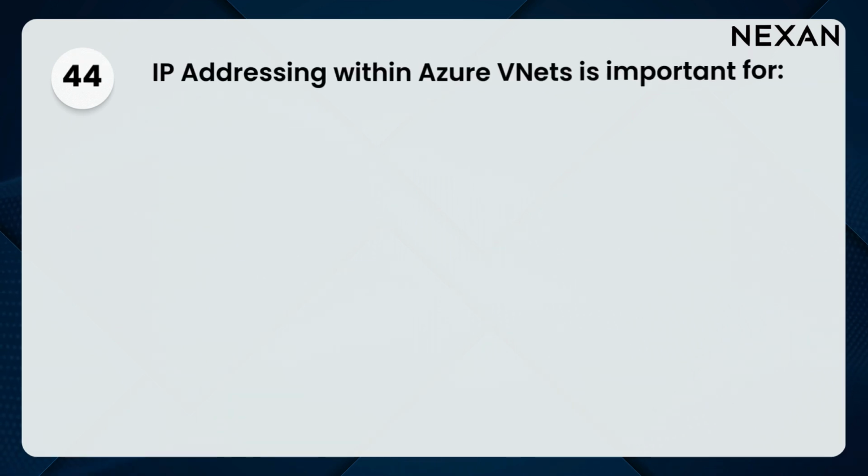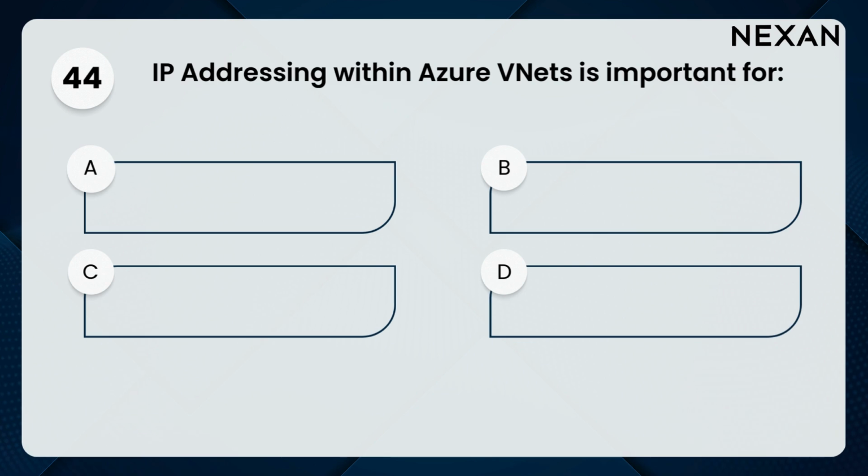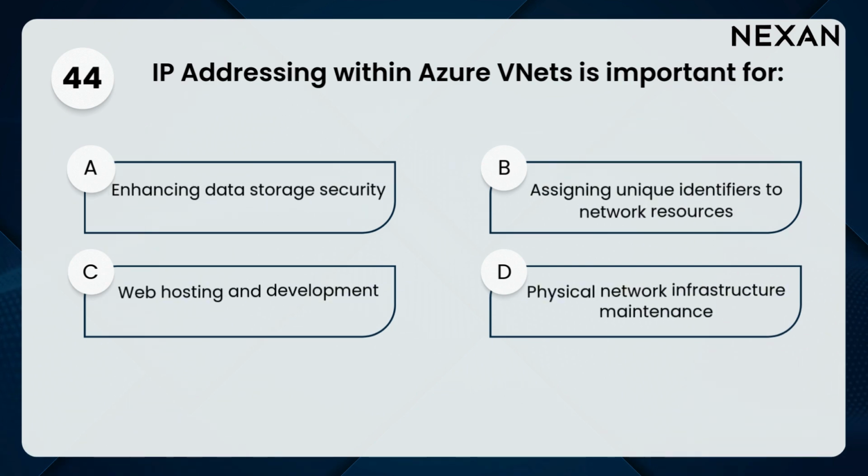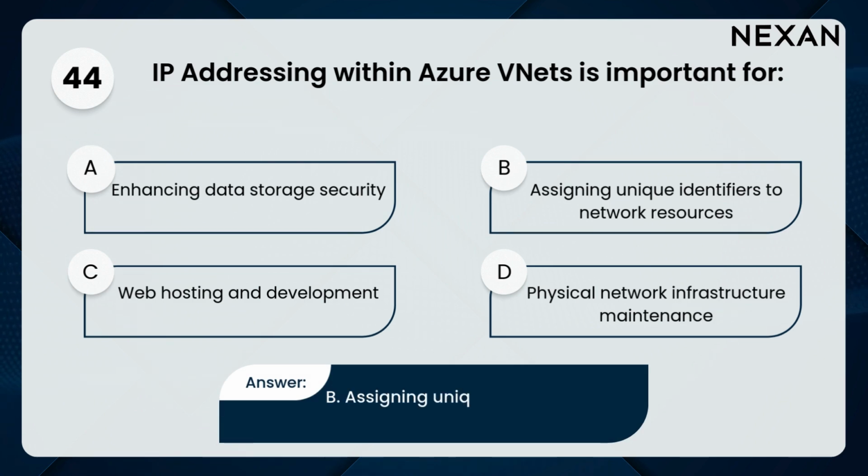44. IP addressing within Azure VNets is important for A. Enhancing data storage security. B. Assigning unique identifiers to network resources. C. Web hosting and development. D. Physical network infrastructure maintenance. Answer. B. Assigning unique identifiers to network resources.